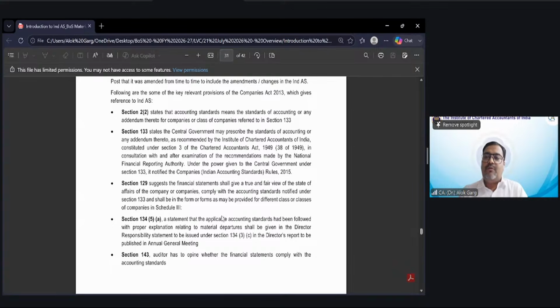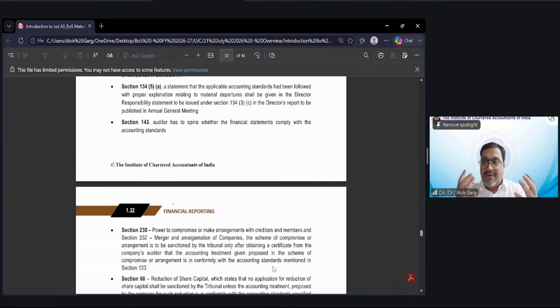And in the annual report, when you look at the director responsibility statement, it provides that all the relevant accounting standard have been followed. If there is any deviation or departure, that qualification has to be given in the director's report also. Section 143, auditor has to opine, means give an opinion, whether the financial statement comply with the accounting standard or not. This is one of the heart of the audit report, where the auditors are talking about the financial statements are presenting true and fair view as the company has prepared the financial statement in accordance with accounting standard or Ind AS in accordance with section 133 of Companies Act 2013.